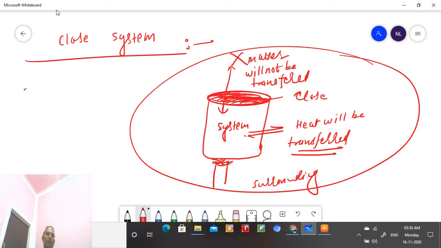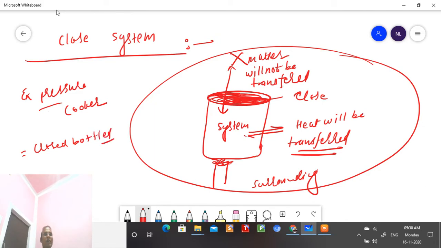For an example, you can write a pressure cooker. In the pressure cooker, which is a closed system, heat will be transferred between system and surrounding, but until you open the lid, matter will not be transferred. So a pressure cooker or a closed bottle, a bottle that is not insulated, is also an example, student.